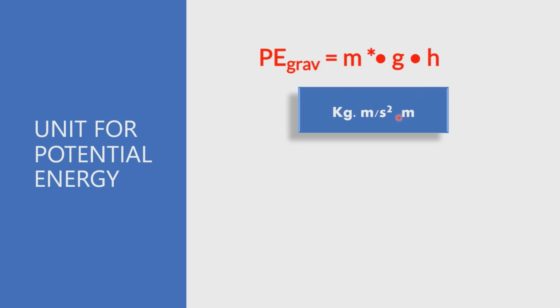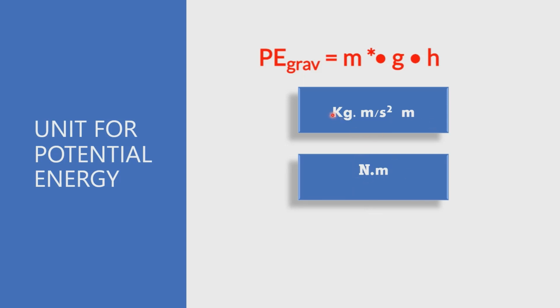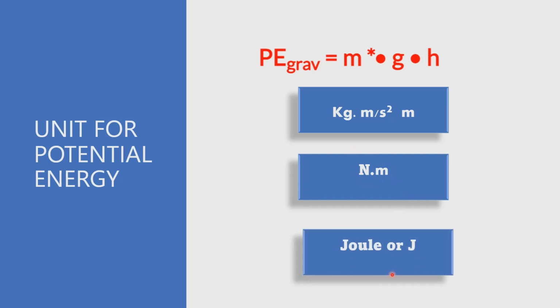Furthermore, we can compress this unit into Newton meter. We know that kg meter per second squared is equivalent to Newton. So just write meter. This is also the same. Furthermore, we can compress this into a single unit, and that is joule or J. So for the unit of gravitational potential energy, or potential energy rather, we can use joule since that is energy. We know that the unit for energy is joule.